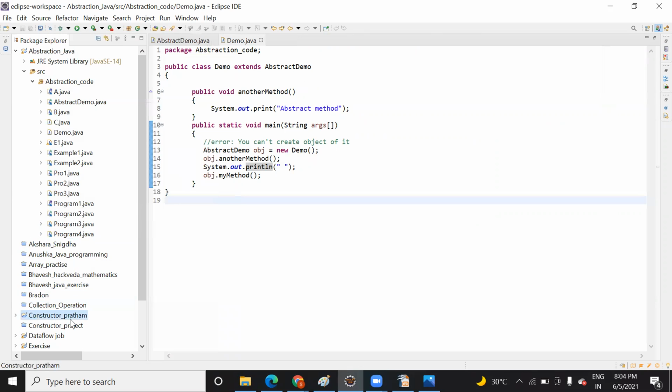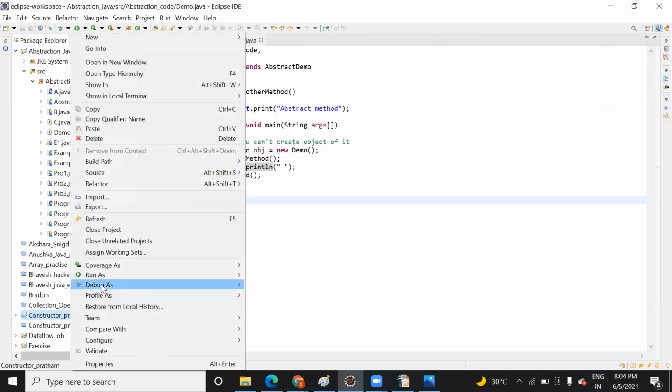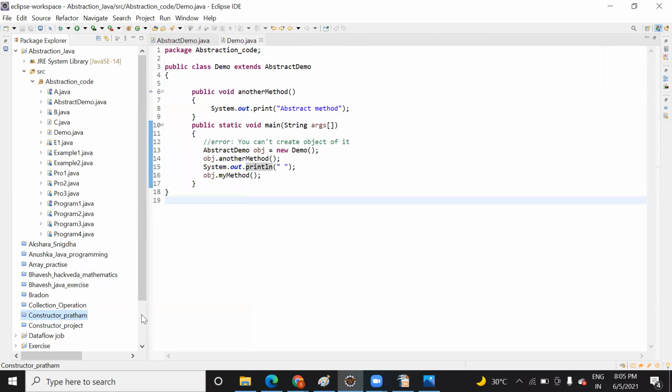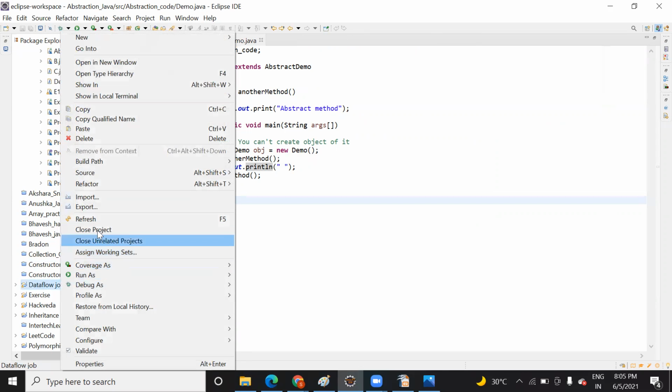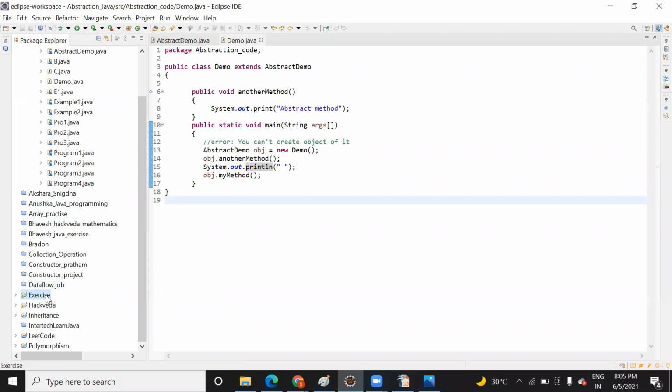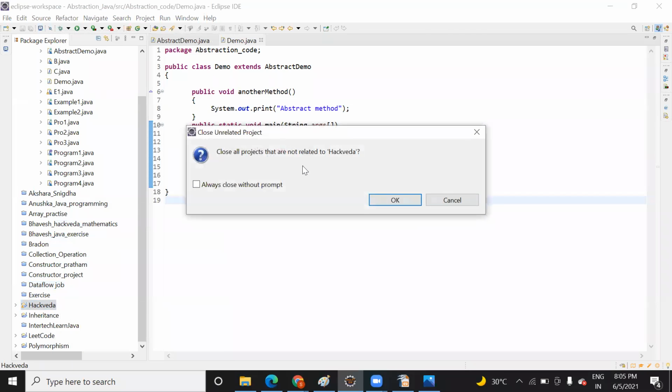Why am I closing this project? So that while running it should not give me any error. Because if all the projects are open and you try to run it, it might give an error, or the compiler won't be able to identify which project you want to run. So you need to close all the other projects before.